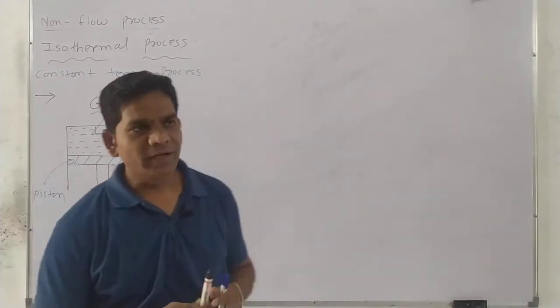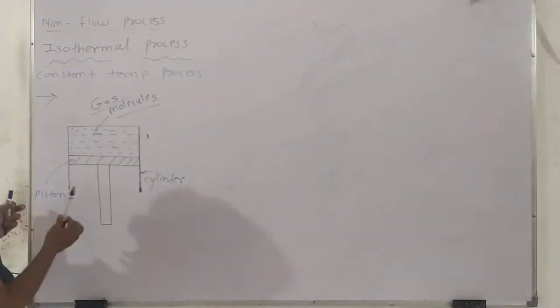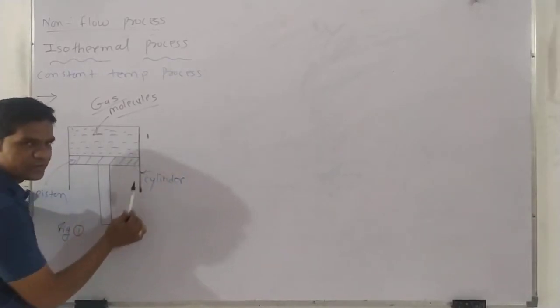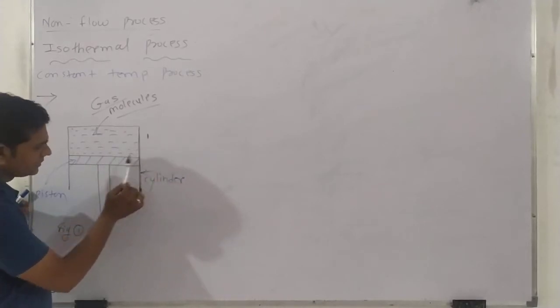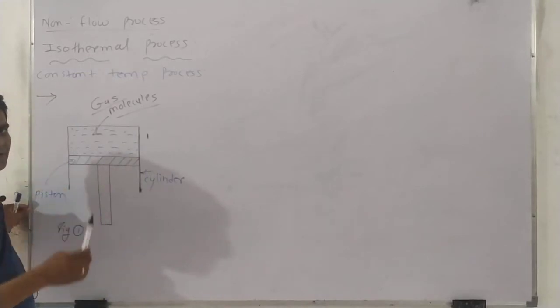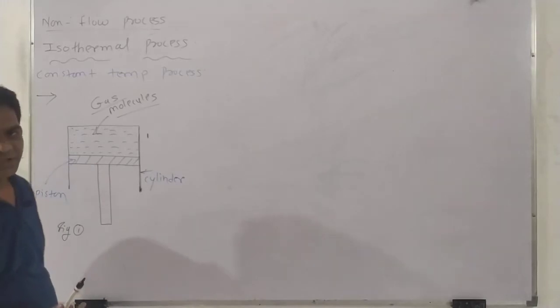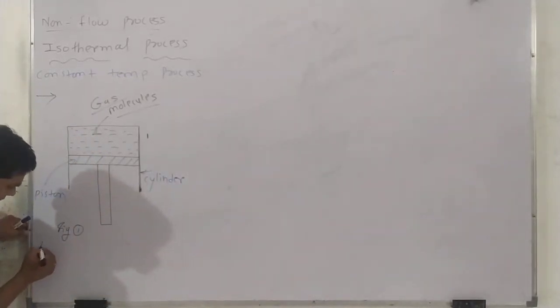So when you learn this constant temperature process, we consider or imagine the system and surrounding. This is a system and this is a surrounding. So this system and surrounding should maintain the same temperature. Okay. So for understanding this process, we have to consider some assumptions. So what do we assume?